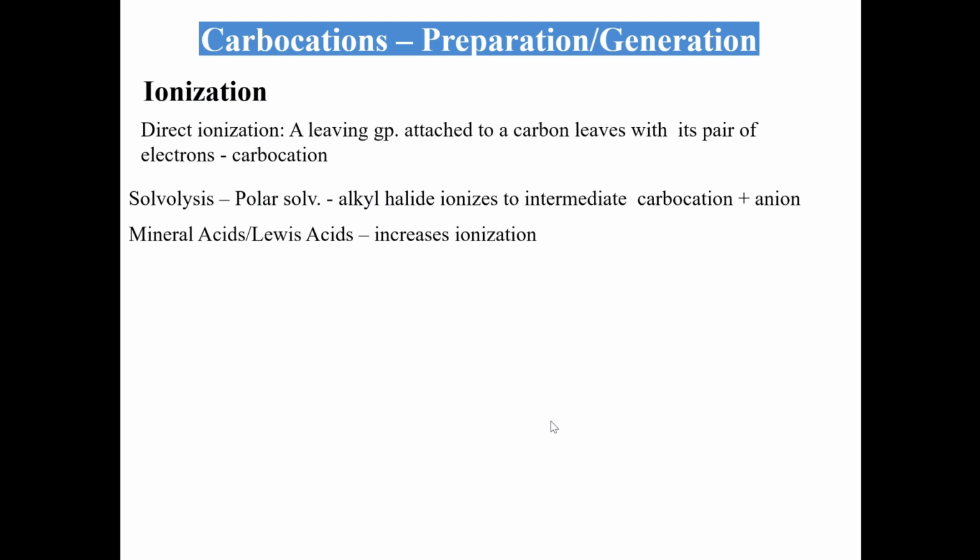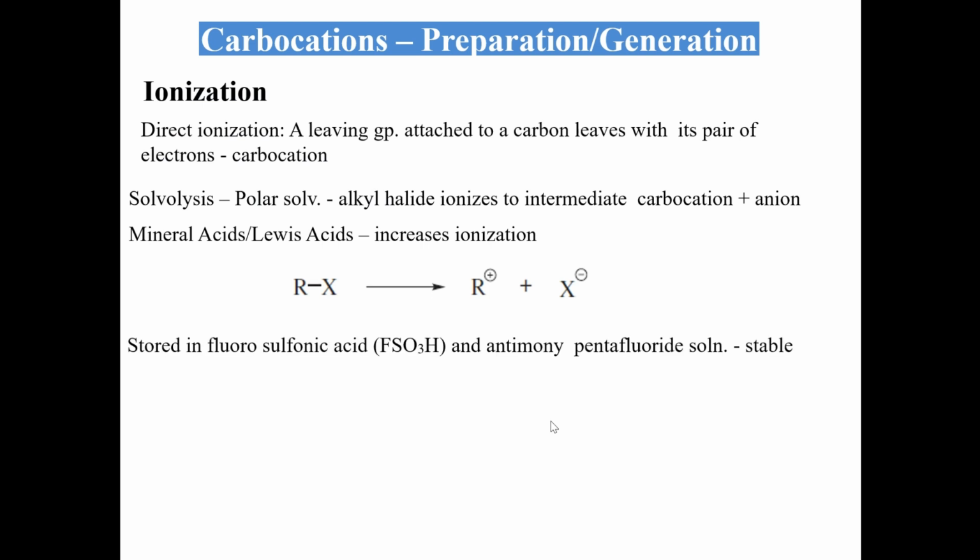This process can be increased or hastened by using a mineral acid or a Lewis acid. If I take RX, an alkyl halide, it can dissociate into R plus and X minus in the presence of a polar solvent. When I add mineral acid or Lewis acid, it hastens up the process.